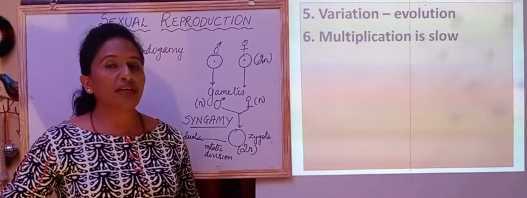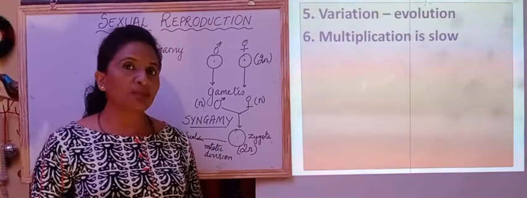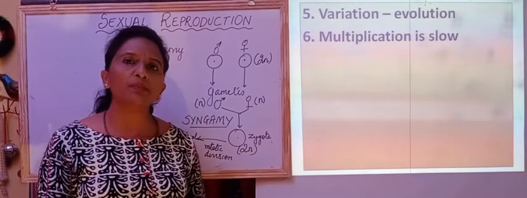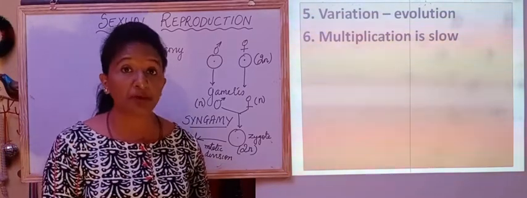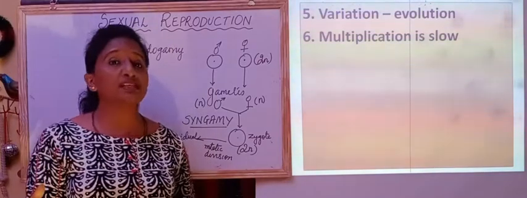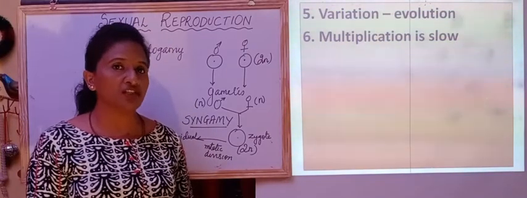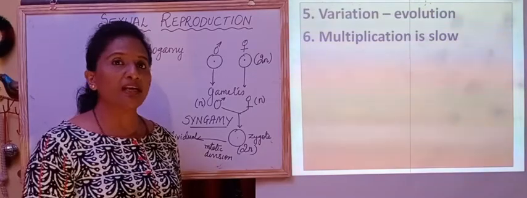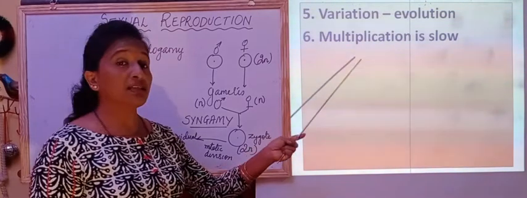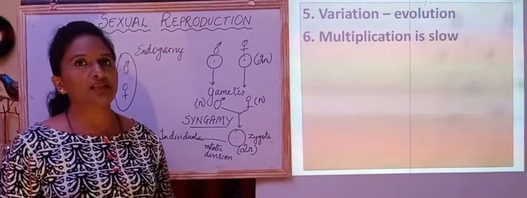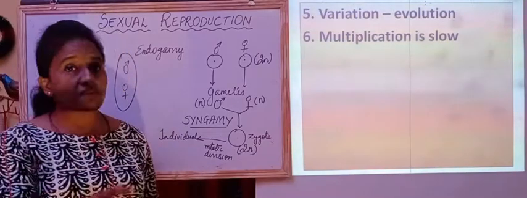Multiplication is very slow. In asexual reproduction, we see that we can multiply any plant very fast. There are so many vegetative propagules. These methods can also be used in horticulture, wherein we can multiply plants or any other organisms. But here the multiplication is a little slow because of the processes involved.